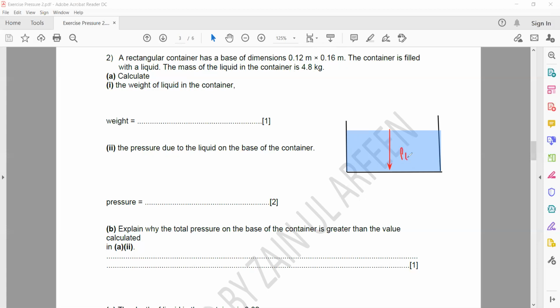But in reality, why will the pressure be higher? Because the total pressure is a sum of the liquid pressure plus atmospheric pressure. So when we add, we'll get the total pressure. So in reality, the pressure experienced by an object which is underwater is higher than what we calculate, because we only consider the pressure due to the liquid. But in reality, the total pressure is due to the liquid plus the atmosphere. Is it clear?